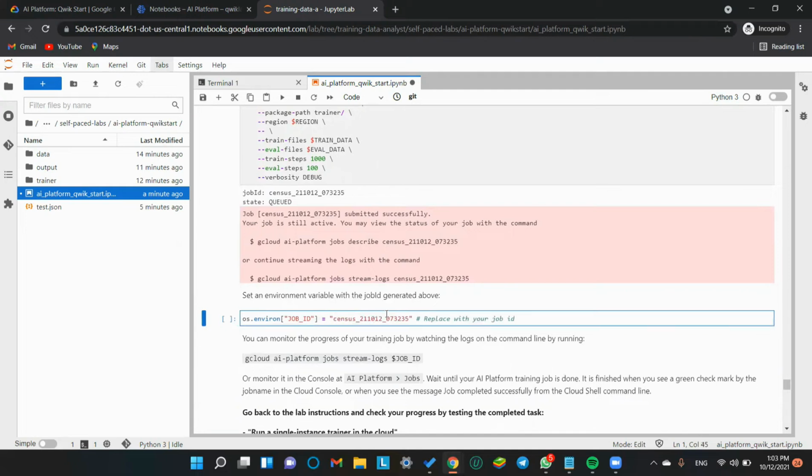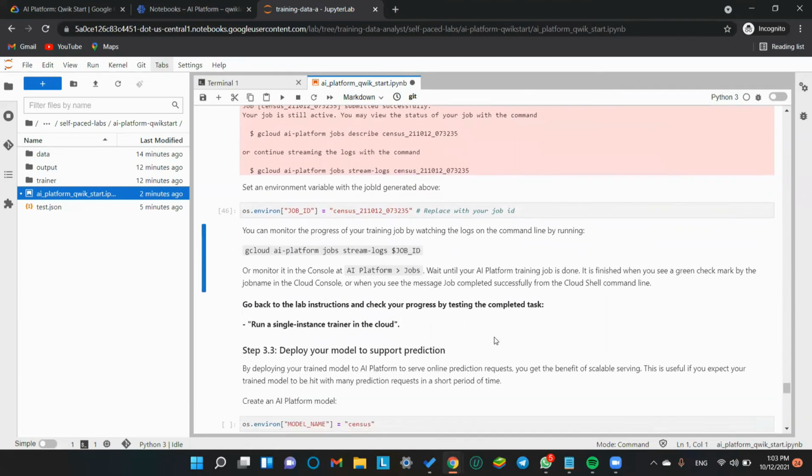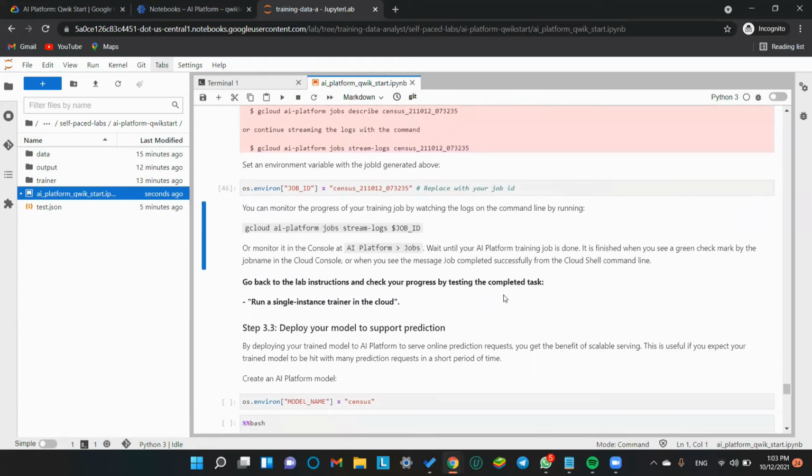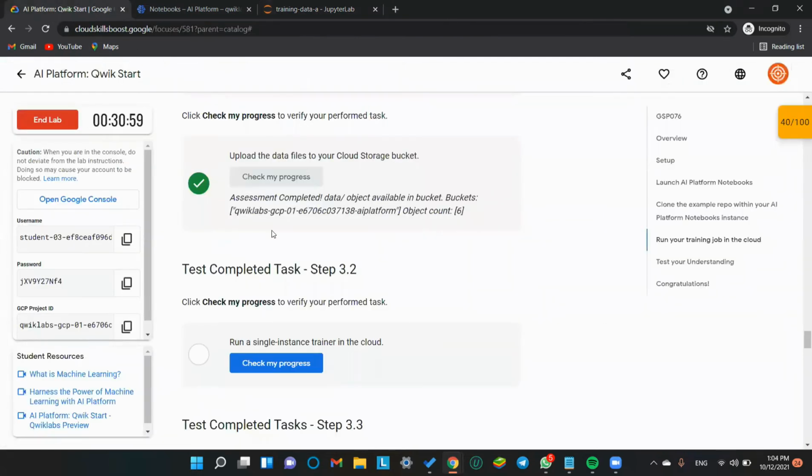Select and Control V. You can monitor. Now we'll run this command. This is the 46th command line which we have been running. Okay, this is submitted. Now we can monitor the progress of our training job by going into the logs. Okay, this is not our business. Let's not go this way. Now we will go back to the lab instruction page and check our progress.